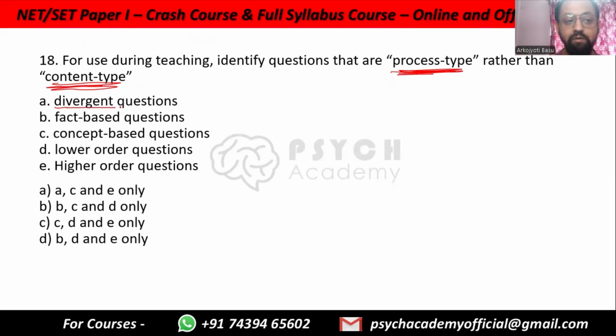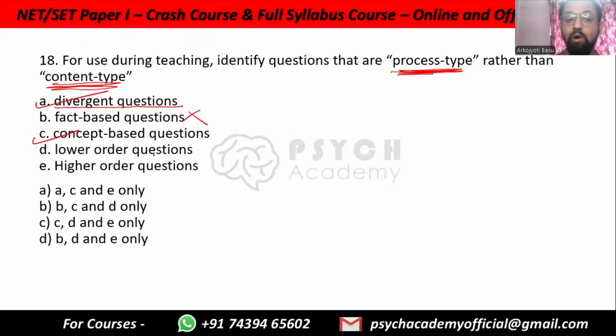Divergent questions. Divergent means thinking of many possible solutions or many possible ideas from one idea. That is divergent. So it is not just about memorizing facts. It is you finding out new and new ideas. So divergent thinking would be process type. Fact-based questions, just facts. So this will not be a process type. This is a content type. Concept-based questions, understanding-based. So yes, this is process type.